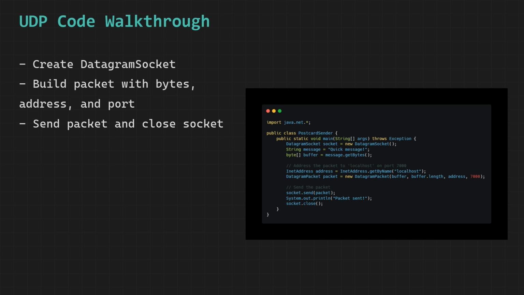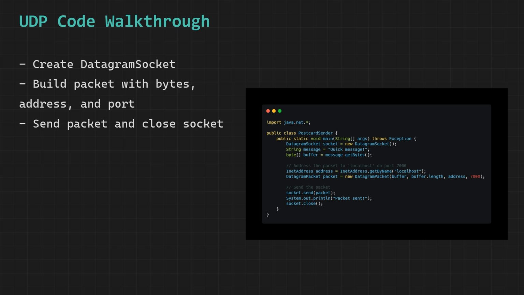We call InetAddress.getByName and pass the string "localhost" to it, which instructs the Java networking system to look up and resolve the network address of the local computer itself and store the resulting InetAddress object in a variable called address, and this InetAddress object serves as the destination address that tells the datagram socket exactly where on the network it should send the packet, and in this case, since we are using localhost, the packet will be sent right back to the same machine that is running the program.